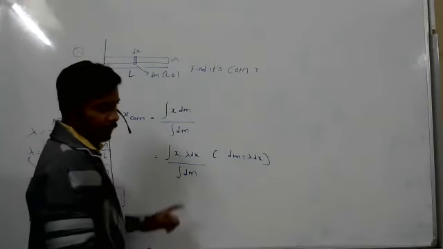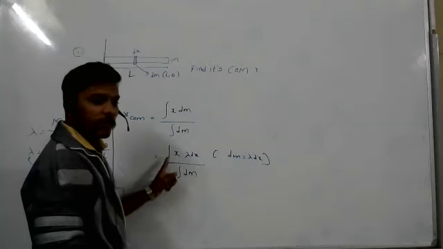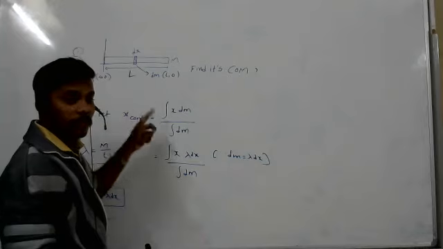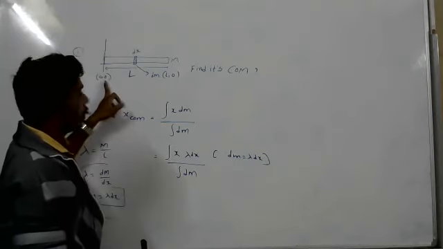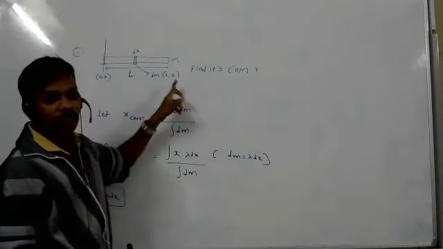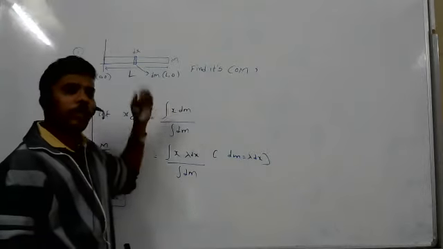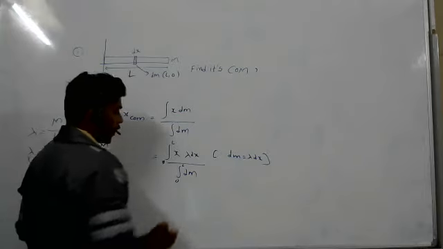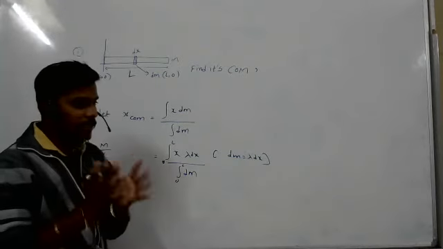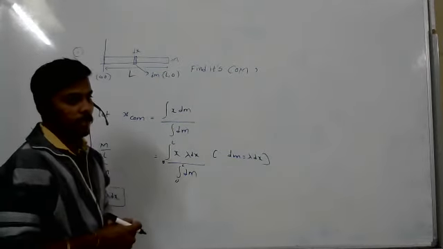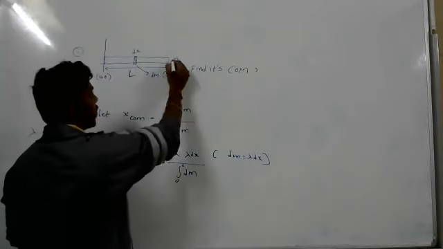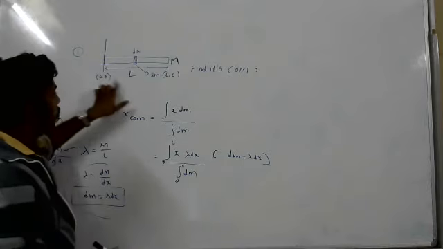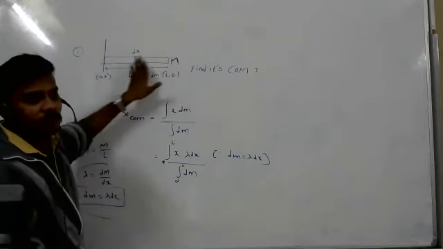Clear? Now integration from where to where we have to do? Mass existed from where to where? From 0 to L. From 0 to L, total body mass is there. So 0 to L. In 0 to L, how much mass is there? What is the total mass?